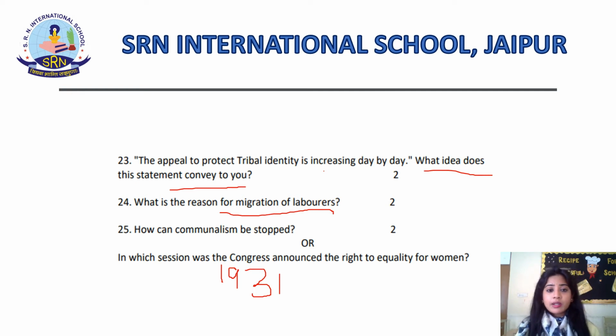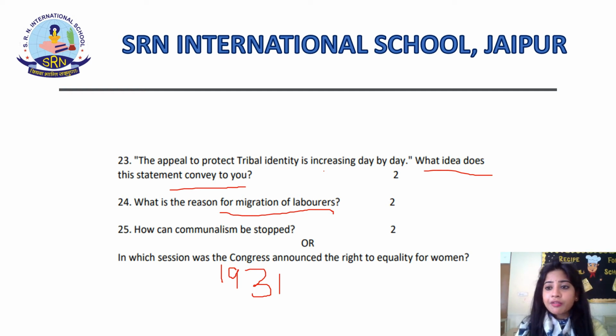Now in this question number 25 there is a choice, you can do either one of them. Now for the question, in which session did the Congress announce the right to equality for women? You simply have to write the year, and it was in 1931 in which the Congress announced the right to equality for women. Am I clear, students?